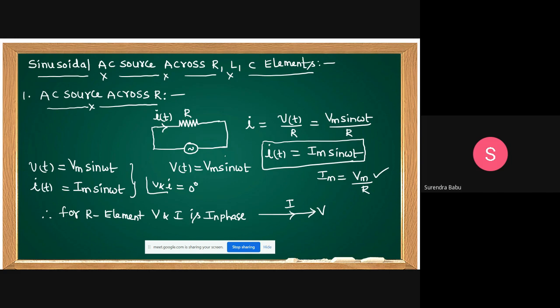Now, this is one observation. If an AC source is connected across the resistor, can anybody tell what the instantaneous power is? The instantaneous power p equals v of t into i of t. What is v of t? Vm sin omega t. What is i of t? Im sin omega t.